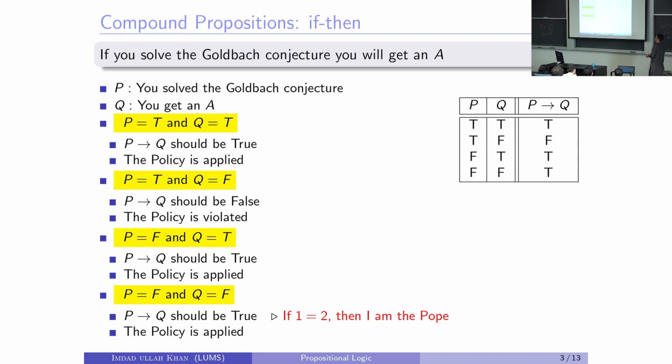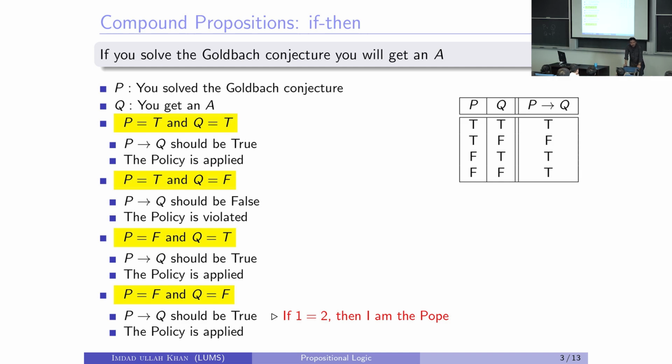That's exactly the thing. The policy becomes angry when you meet the condition and the consequence, the promise, is not fulfilled. Then it just doesn't make any sense. That then cannot be the policy, right?